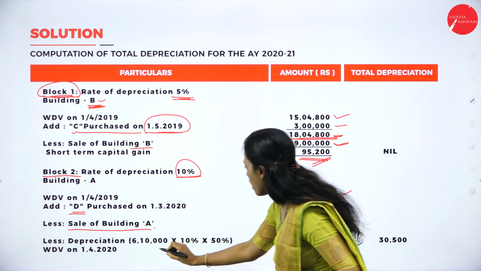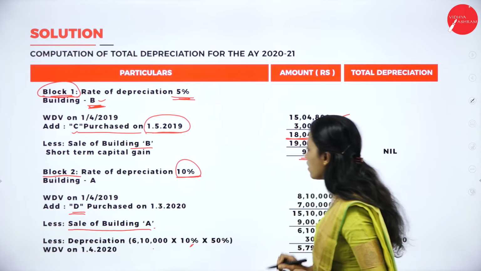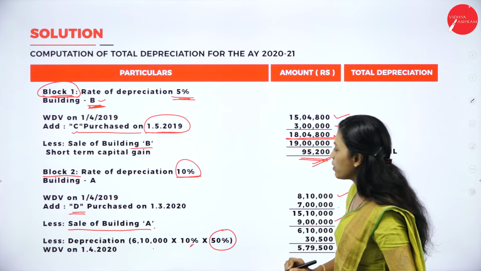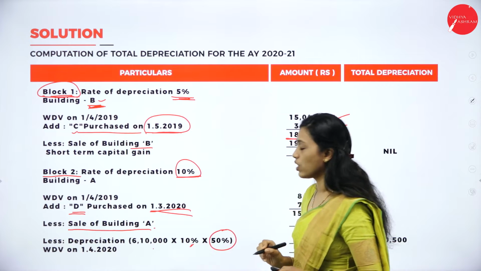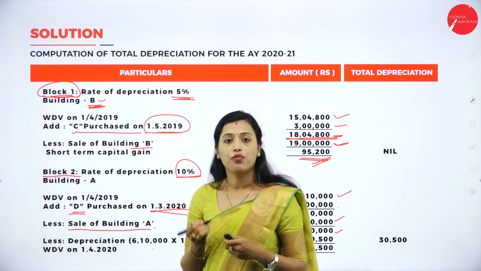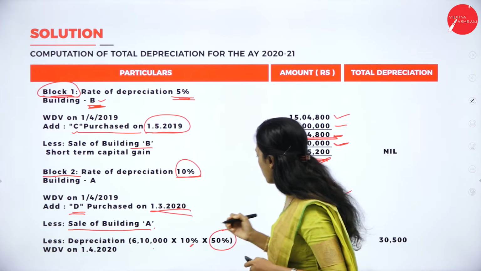So 6 lakh 10,000 into 10%, we can claim only 50% depreciation because the asset is purchased on 1/3/2020, which means purchased after 180 days from 1/4/2019.